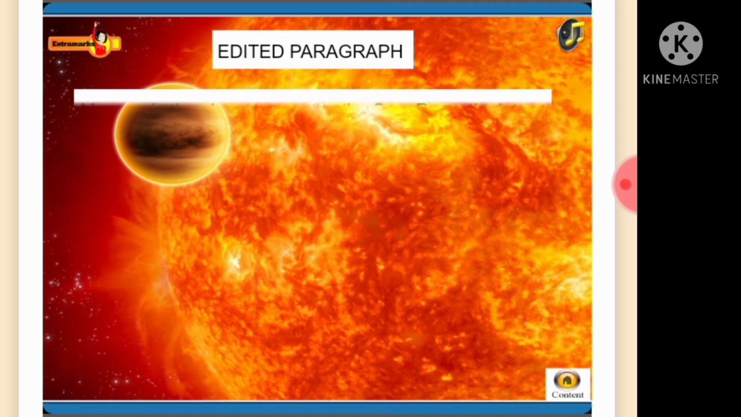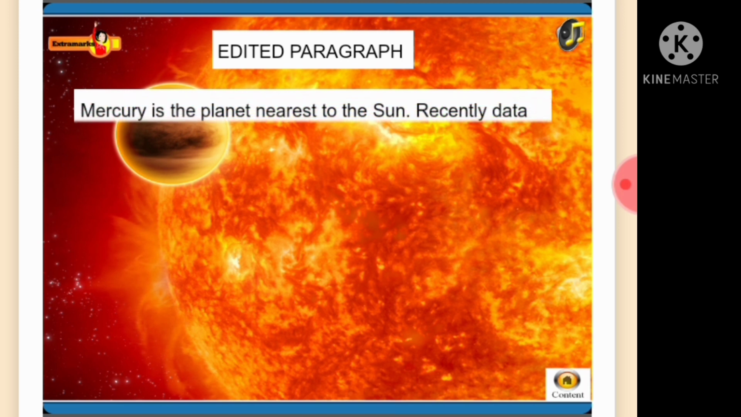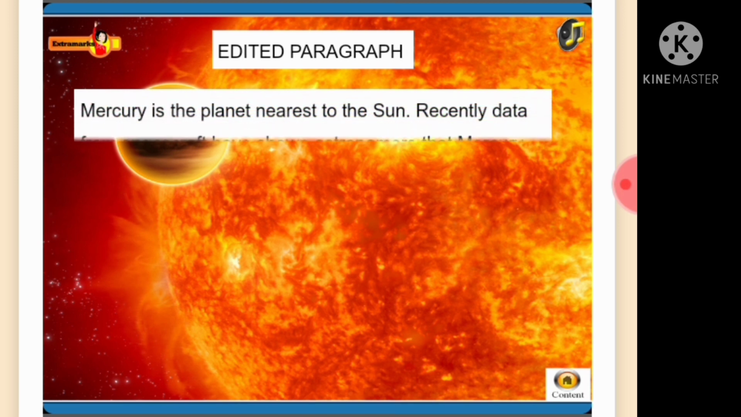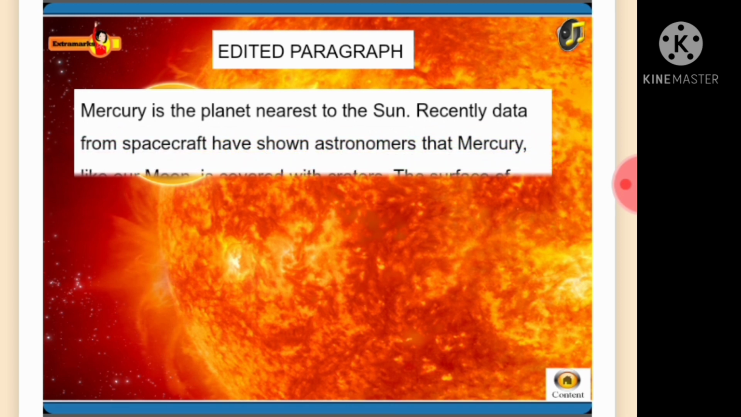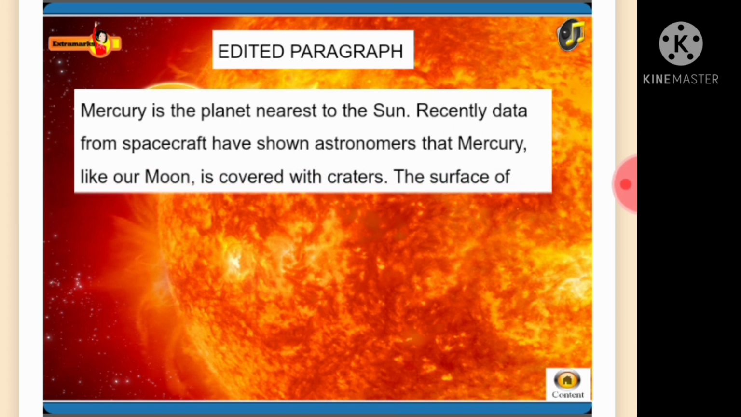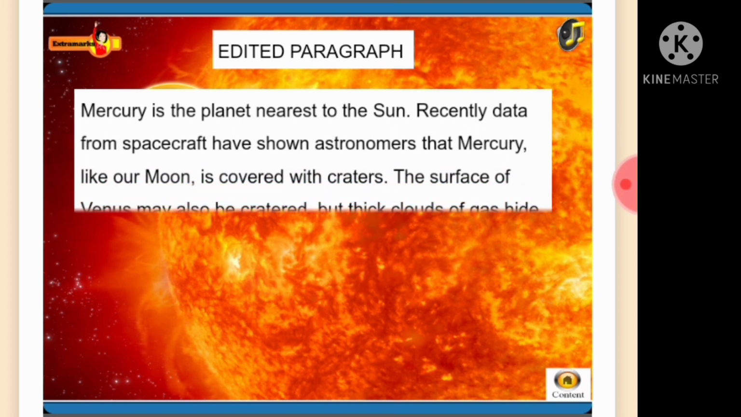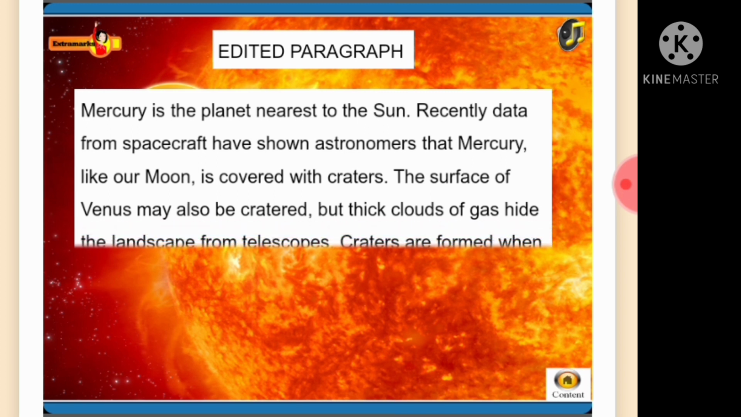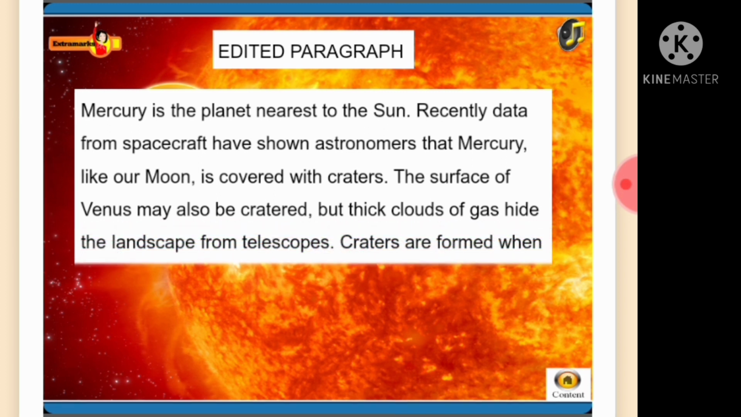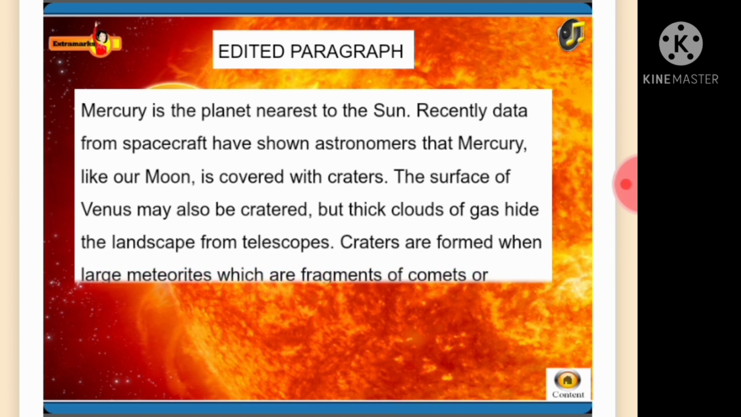Now, read the edited paragraph. Mercury is the planet nearest to the sun. Recently, data from spacecraft have shown astronomers that Mercury, like our moon, is covered with craters. The surface of Venus may also be cratered, but thick clouds of gas hide the landscape from telescopes.